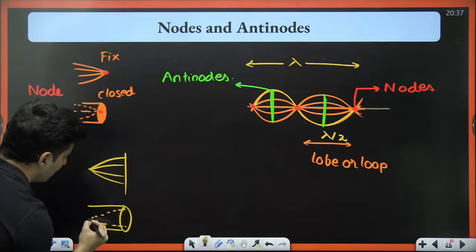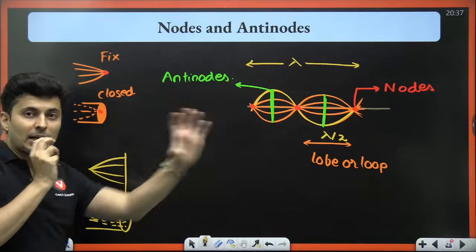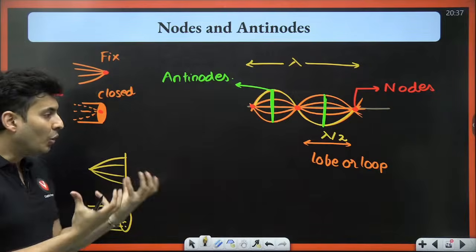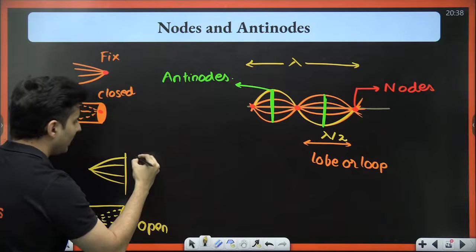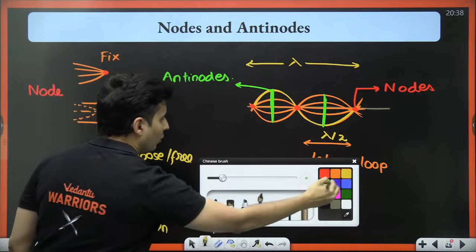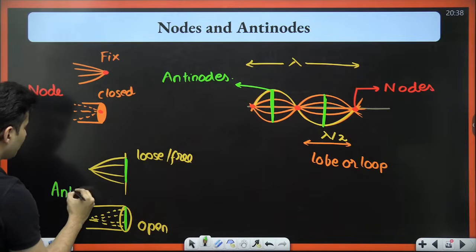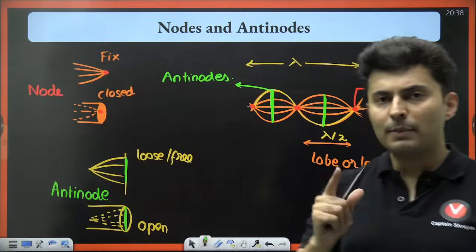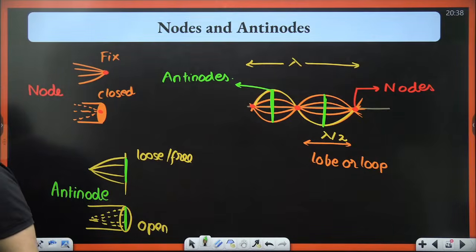It's an open pipe and you are creating a standing wave. In case of a pipe, flute, or trumpet, waves get reflected back and forth. So you are seeing an open or a closed-ended pipe. Either it is an open pipe or it is a loose end or free end, then always what you get on the outer side over here is an antinode. Is that clear, my dear warriors? Everybody with me on this? Clear? Perfect? Can we go ahead?